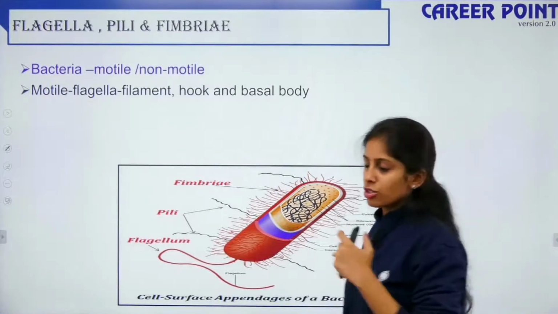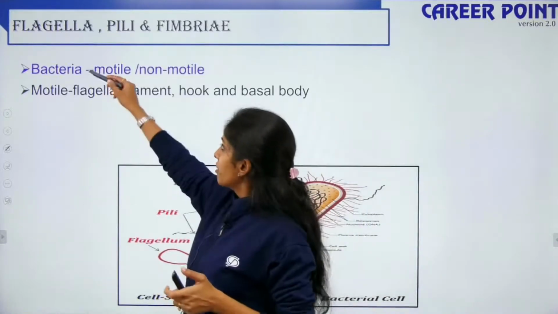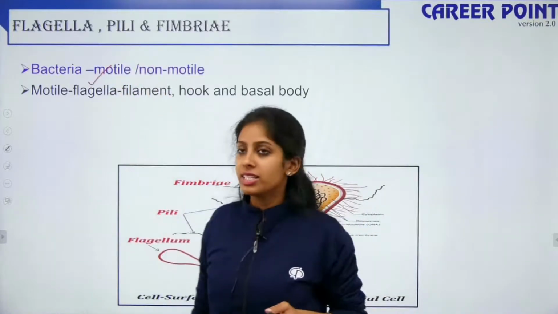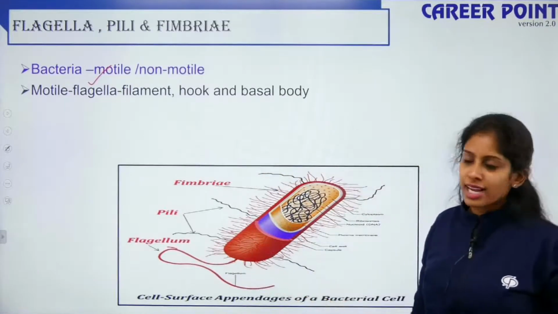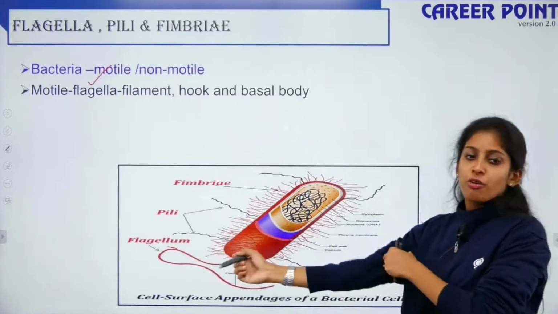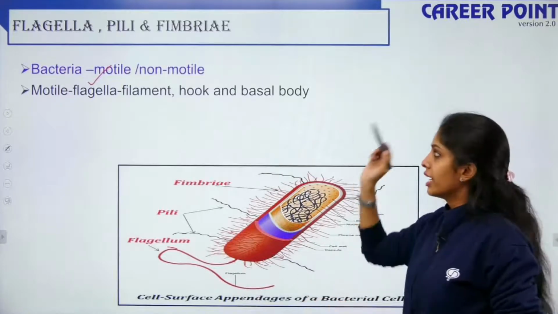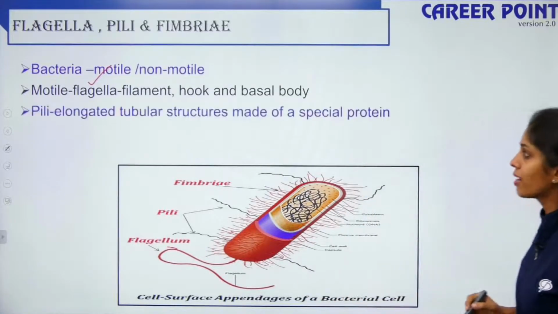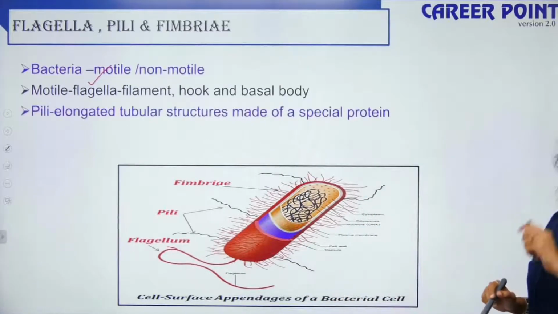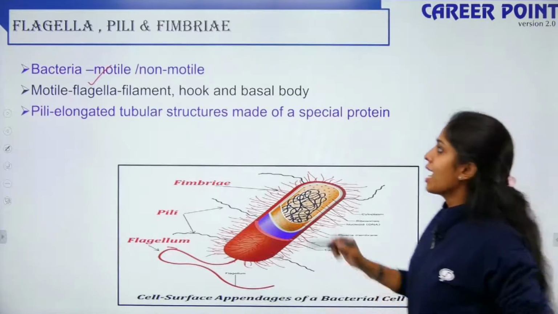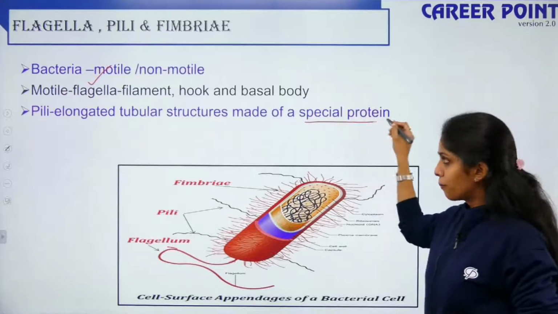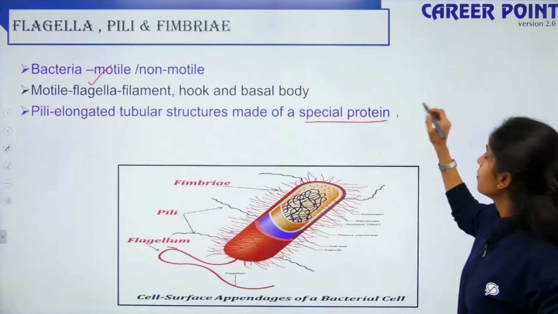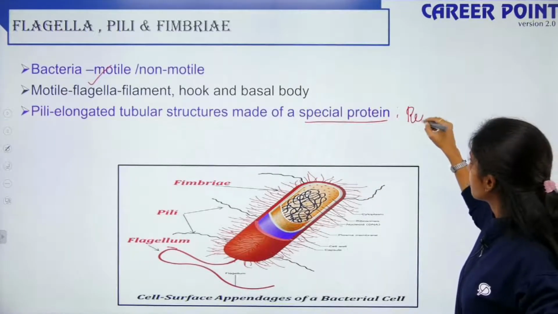A bacterium is considered motile if it has a locomotory organ, that is the flagellum. This long chain-like or thread-like structure is your flagellum. Your flagella has three parts: a filament, hook and a basal body. What are pili? Pili are elongated tubular structures. They are made up of special proteins and they help in reproduction.